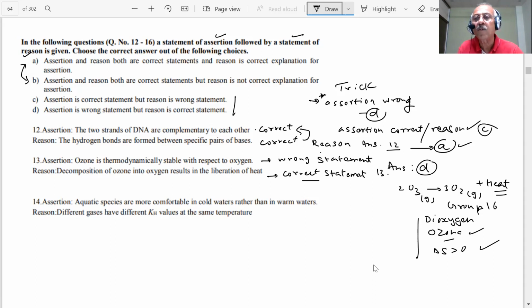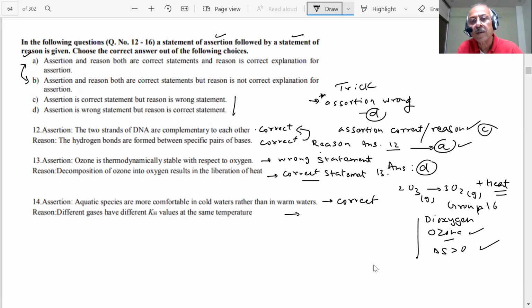Question number 14 is on the screen, student. Aquatic species are more comfortable in cold waters rather than warm water. Is it a correct statement? Yes, sir, it is correct. Now, the reason: different gases have different KH value. Is this a correct statement or not? It is correct.